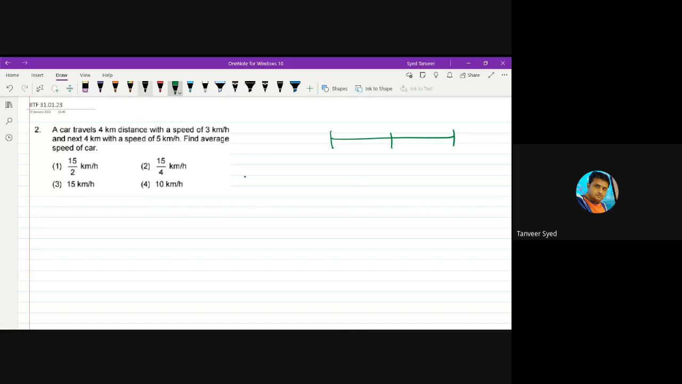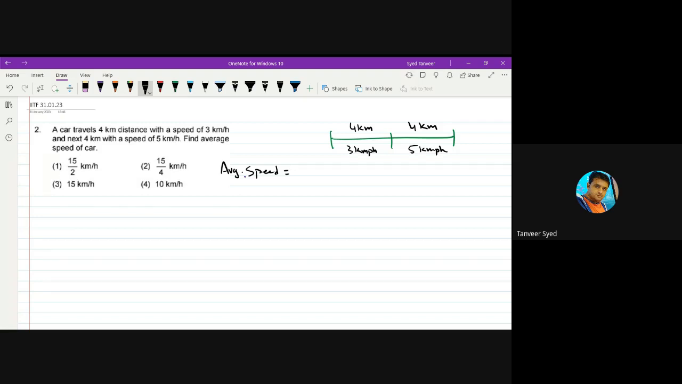The body is covering 4 km with speed 3 km/h, and the next 4 km with speed 5 km/h. Then what is the average speed? What is the formula for average speed? Total distance by total time.